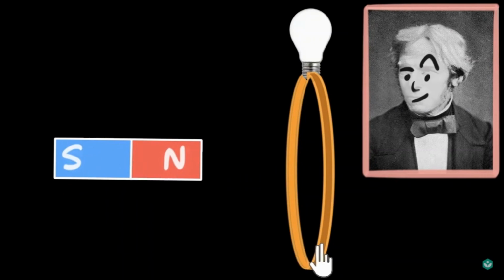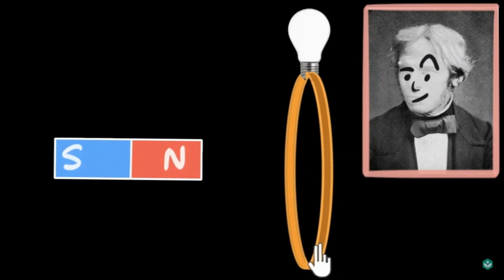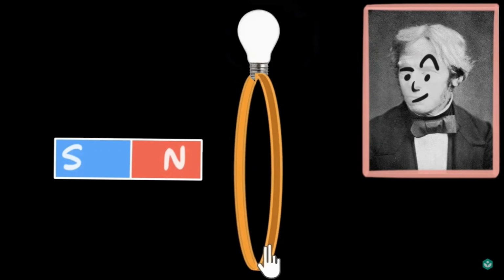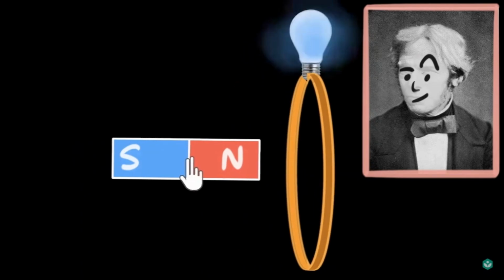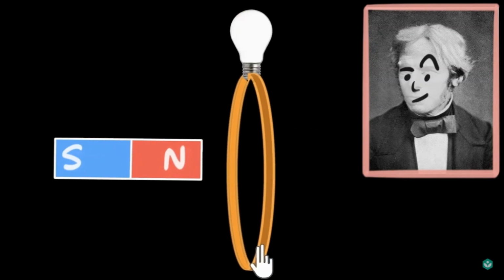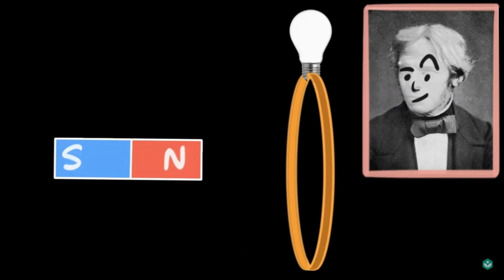So he started doing it: getting the magnet in, moving it away, getting it in. Then he thought, what if I keep the bar magnet constant and move the conductor? Still he got it. Have you seen that flashing? No? Okay, I'll move it away. See, same effect. So either you move the bar magnet or you move the conductor, the bulb is flashing. That means current is flowing in one of the directions.